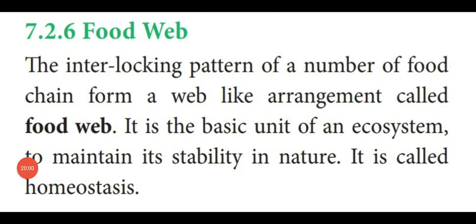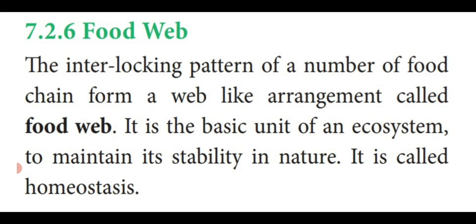Next, we are going to see the food web. The interlocking system of a number of food chains is known as a food web. Dear students, a food chain occurs in a straight line, isn't it? But the different interconnected food chains are known as a food web. See, the definition is an important book-back question.